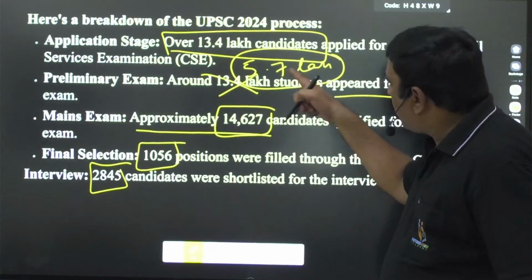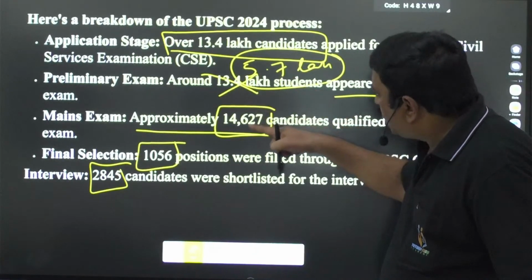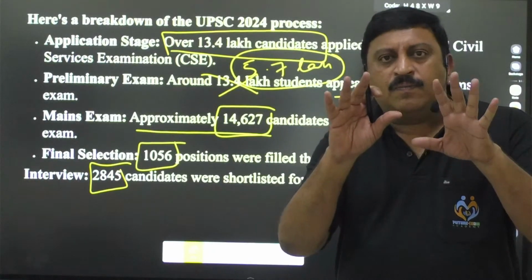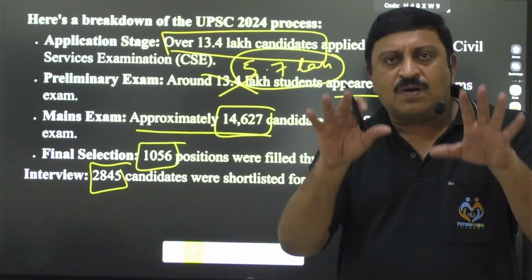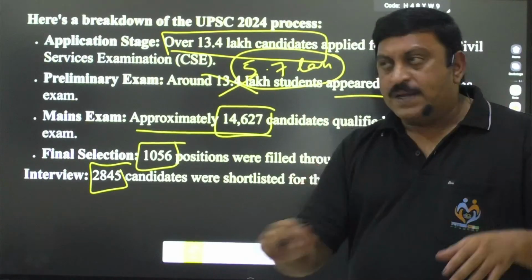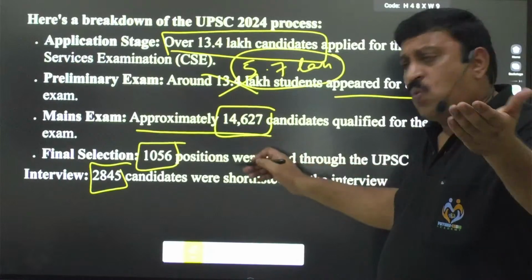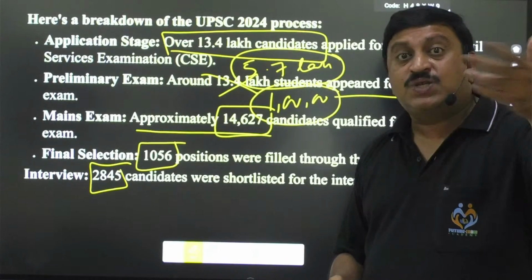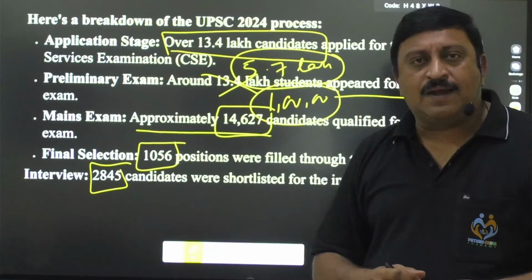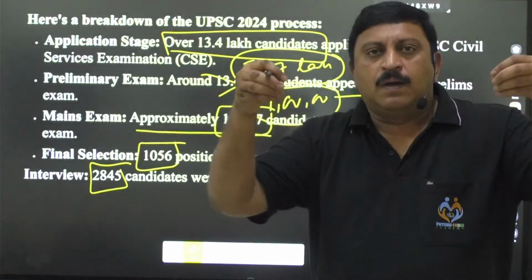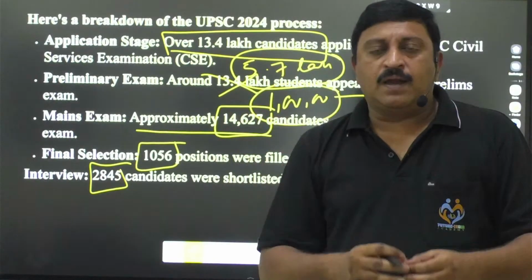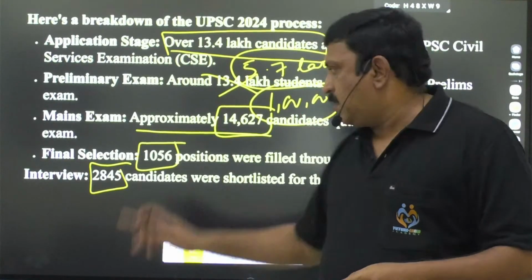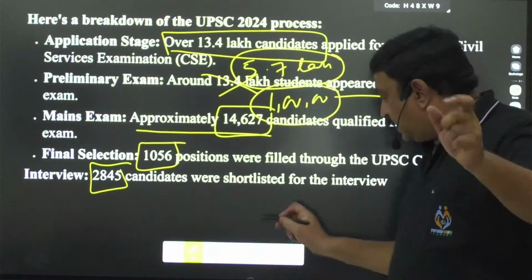how these 5.7 lakh people reduced to 14,627 is only because they have a fear of CSAT or are not qualified. Out of 5 lakhs, maybe not 14,000, maybe only 1 lakh will clear the CSAT paper. The rest of the 4 lakh people lost at the CSAT. This is a prime area you have to keep in mind while preparing for the UPSC exam. Understood? I have made the point.